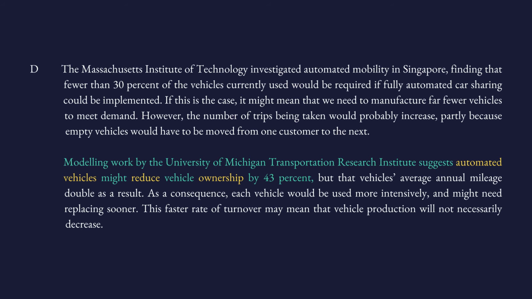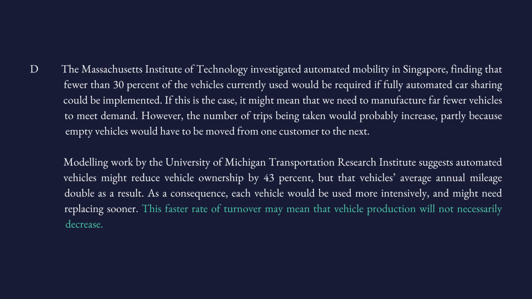They will use robot cars, which is kind of a rental style, as if you're renting one car today and another one tomorrow. But that vehicle's average annual mileage doubles as a result. What is mileage? Mileage is the distance that a vehicle has traveled, or it can travel, using a particular amount of fuel. Look, it says, although there will be fewer cars, people will be driving cars more. This is the meaning of this sentence. So what is the result of that? As a consequence, each vehicle would be used more intensively and might need replacing sooner.